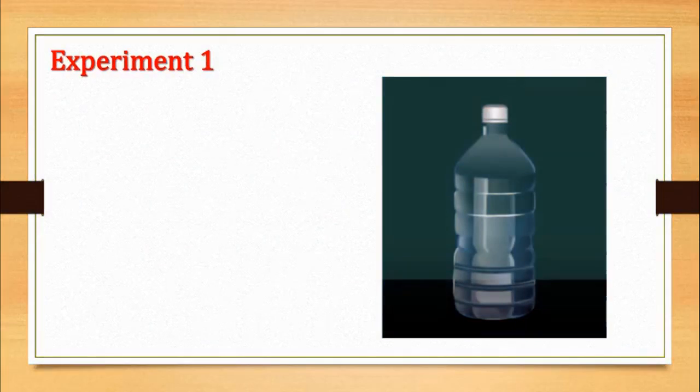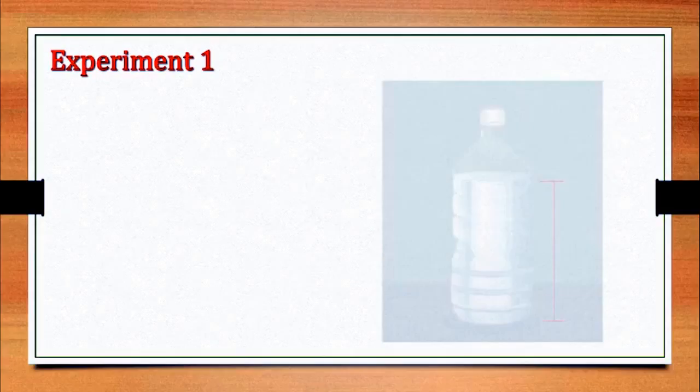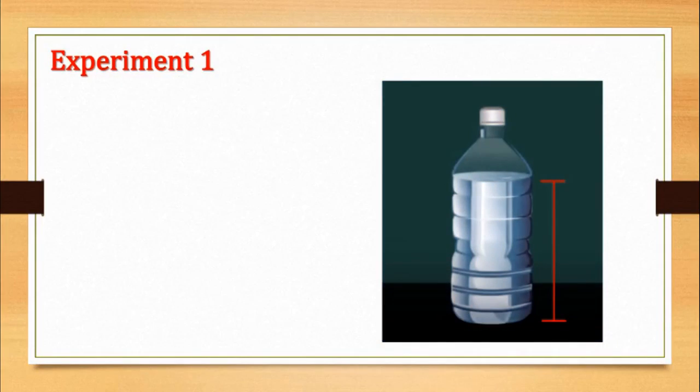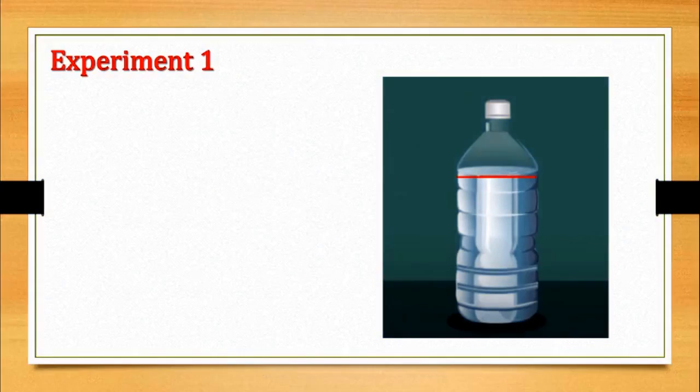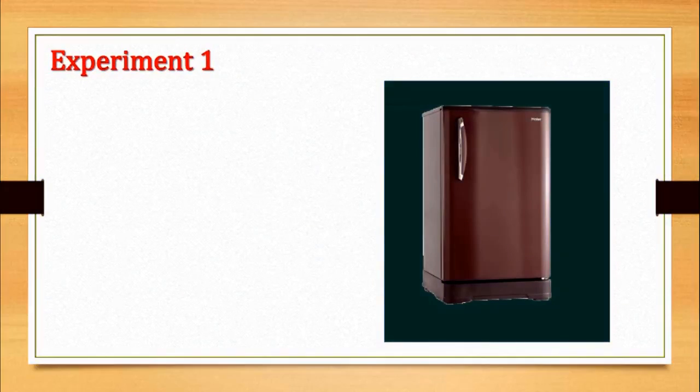Children, let us perform an experiment. Take a plastic bottle more than half full of water. Mark the water level on the bottle. Keep this bottle upright in the freezer for making ice.